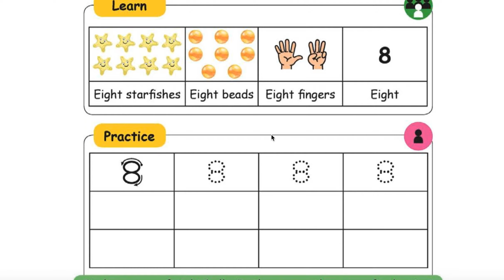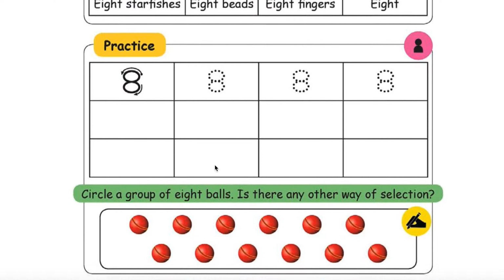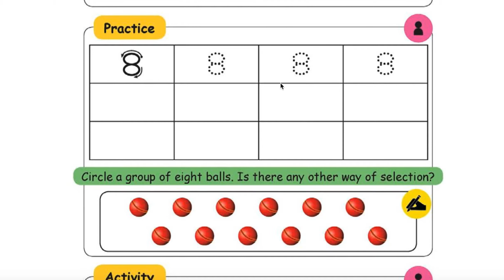Right. Now, how to write 8? Start from here like this, like this, like this, and come like this. This becomes 8. You need to practice. Okay. Take your book and practice writing these other 8s.